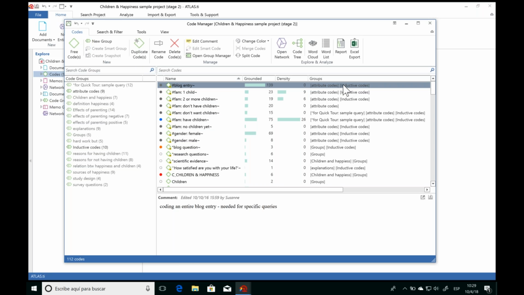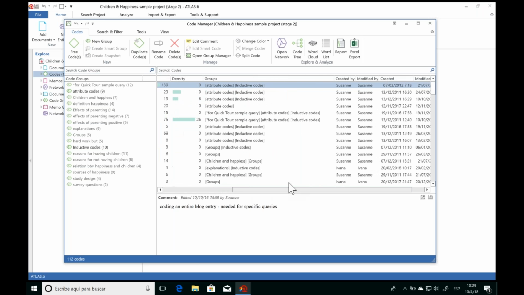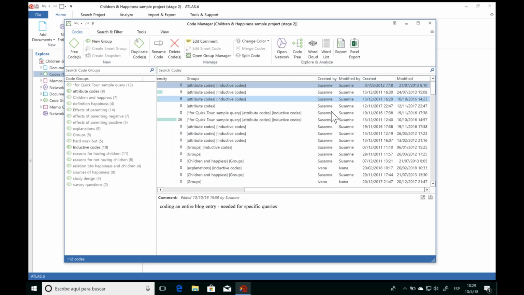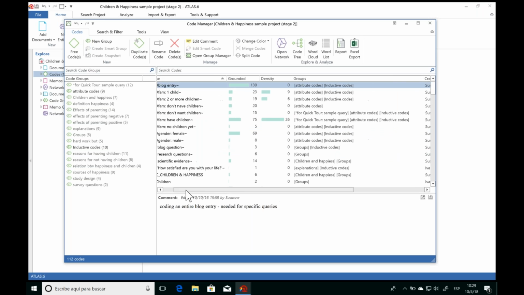We can also see which groups this code belongs to. So we can create groups for any of our codes, and on the left-hand side, we see all the code groups in this project. And groups are a great way to organize our data. And if we continue scrolling along to the right, we'll also see who worked on each code and when. So ATLAS.ti is always going to save your username. And thanks to this, it's also a great tool for teamwork, because then you can have multiple people working in the same project, but you'll always be able to see who's done what and when.